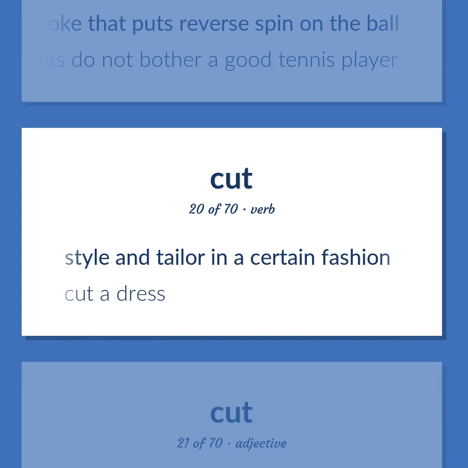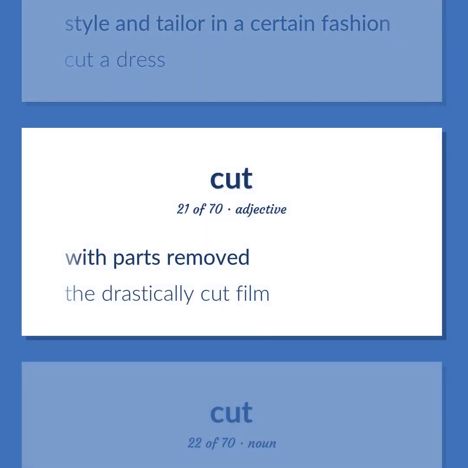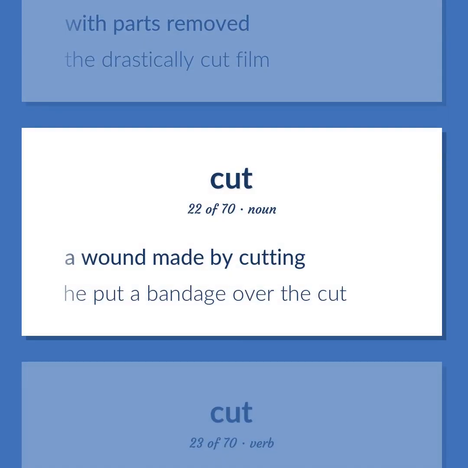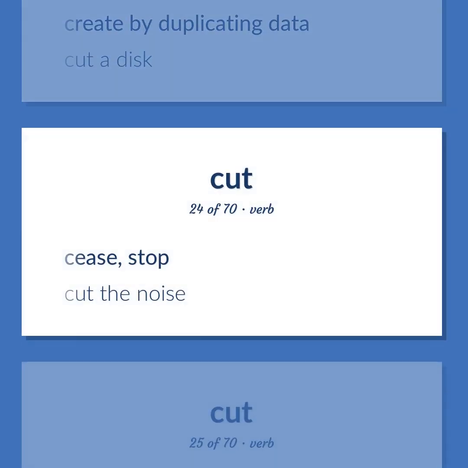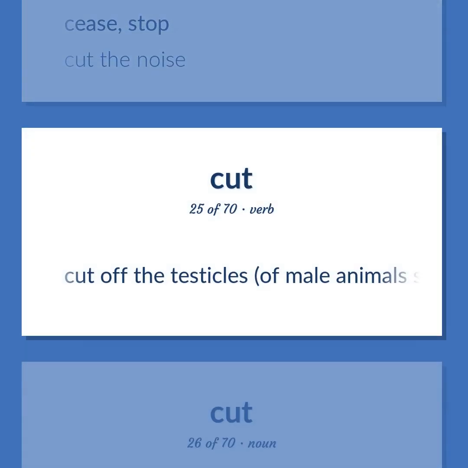Cut a dress. With parts removed. The drastically cut film. A wound made by cutting. He put a bandage over the cut. Create by duplicating data. Cut a disk. Cease, stop. Cut the noise. Cut off the testicles of male animals such as horses.